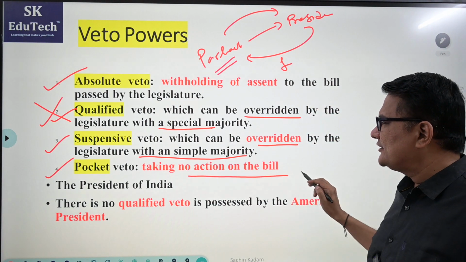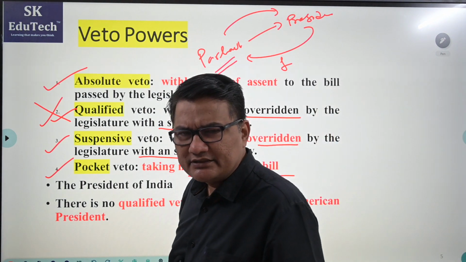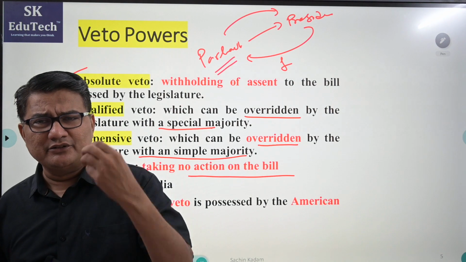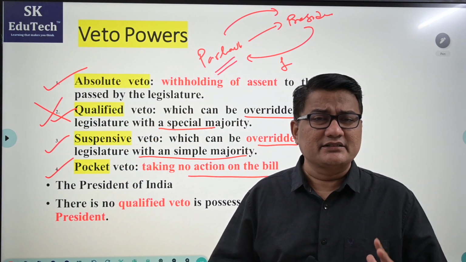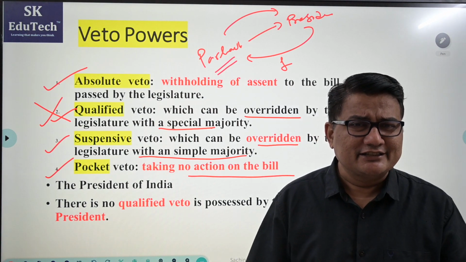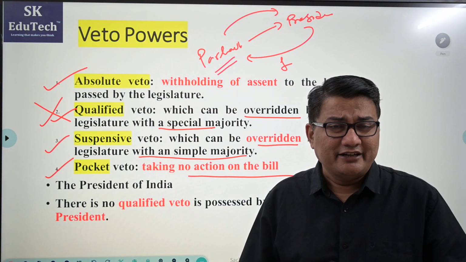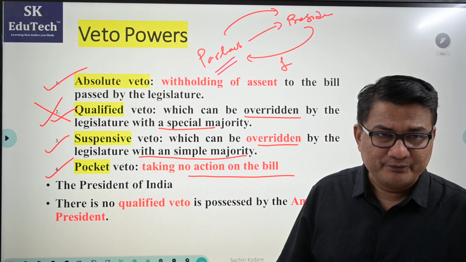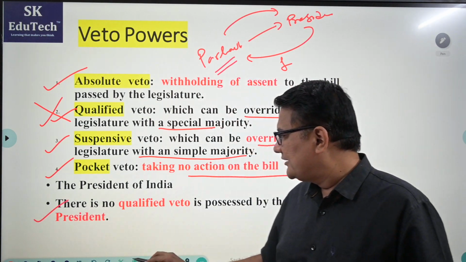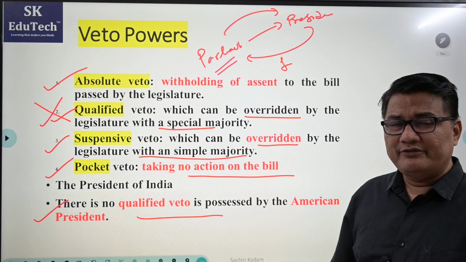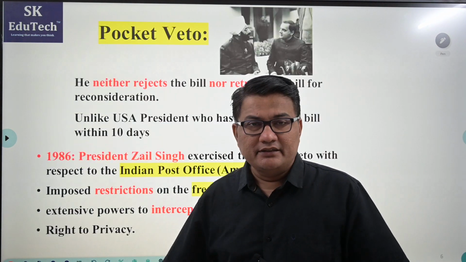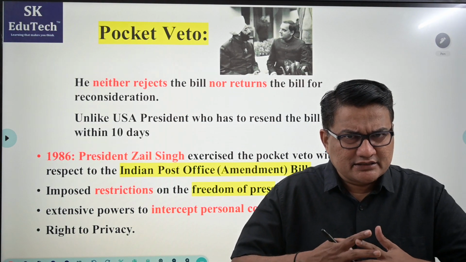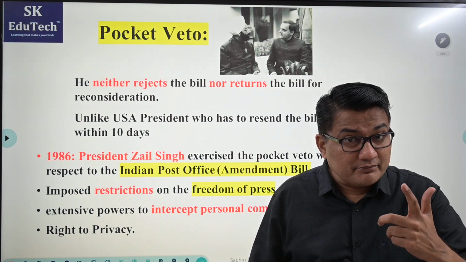Here, President is not taking any action on the bill. Means neither is he saying yes, nor is he saying no, nor is he sending for reconsideration. He is not doing anything with the bill. That is, the bill is simply lying on his table. That's the reason it is normally named pocket veto. Now, as I said, the President of India doesn't enjoy qualified veto, which is enjoyed only by US President. Then comes the next. Let us discuss one by one each veto with examples.